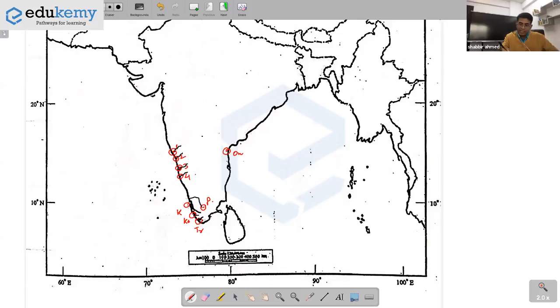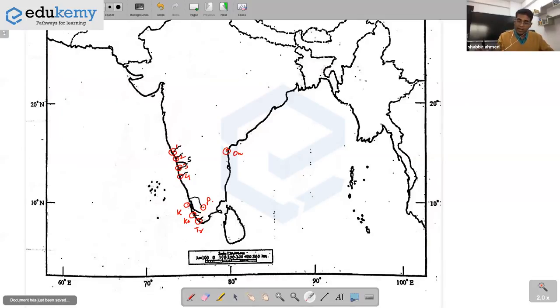If you have the lines with you, you can always mark Shimoga, a bit north of that. Here, this will be the river Kali. And this is river Sharavati. I'm done with the rivers on the western side. Now come towards marking some of the rivers on the eastern side.